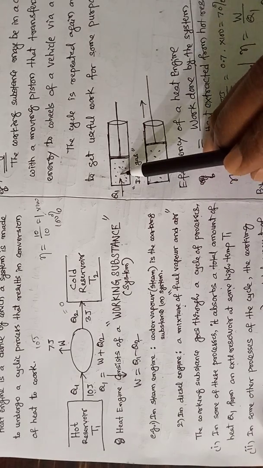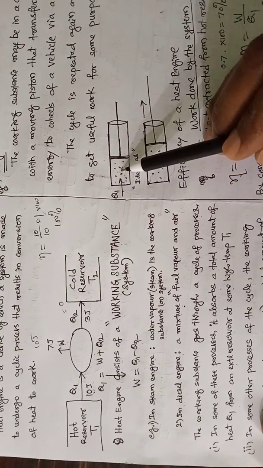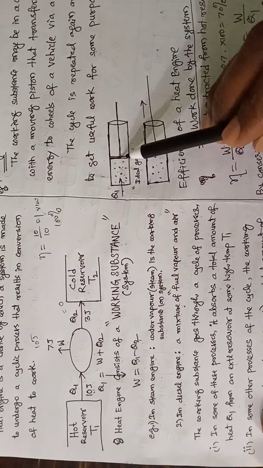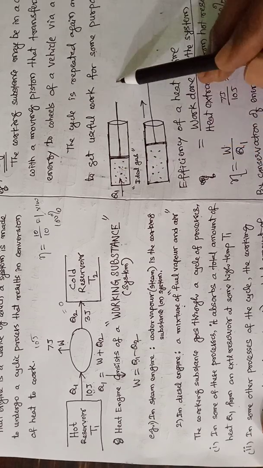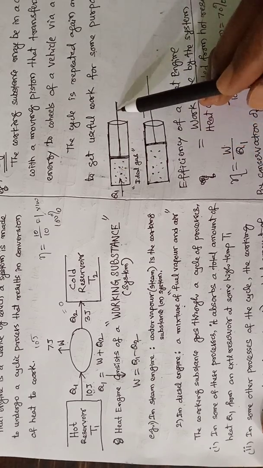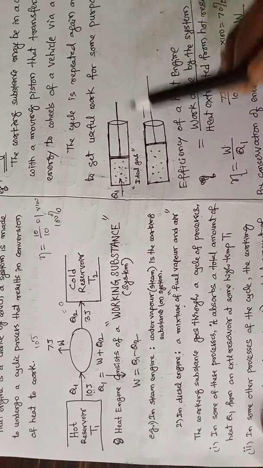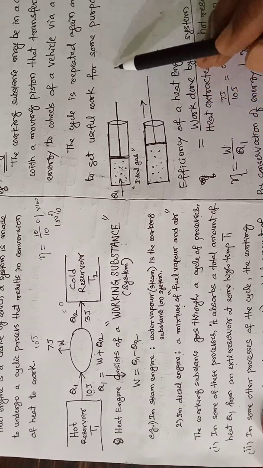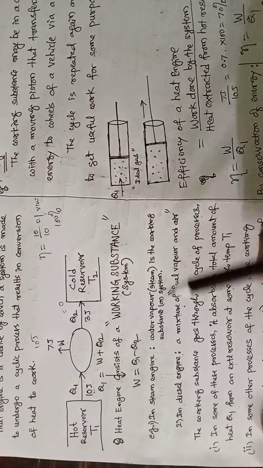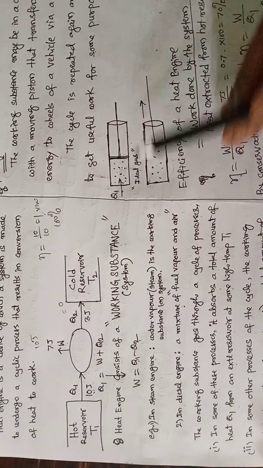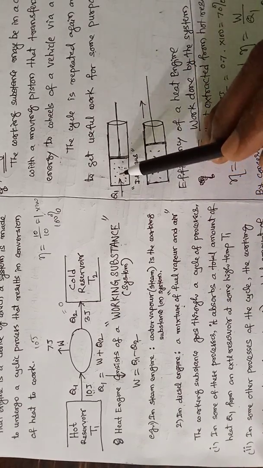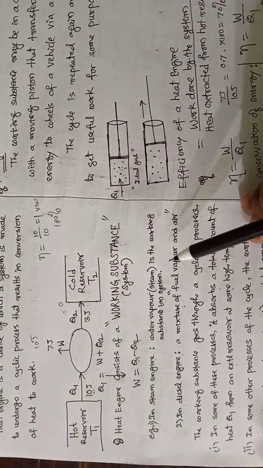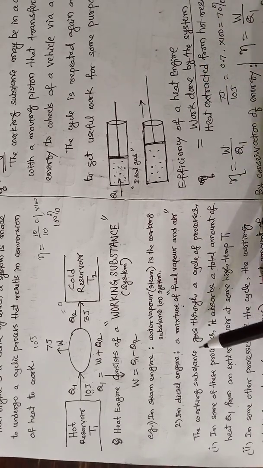Absorbing the heat energy, the gas expands and pushes the piston to the right-hand side, and the moving piston moves the wheel of a vehicle. In that way, the heat energy absorbed is converted into work.